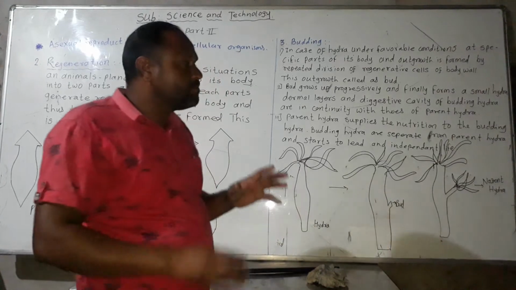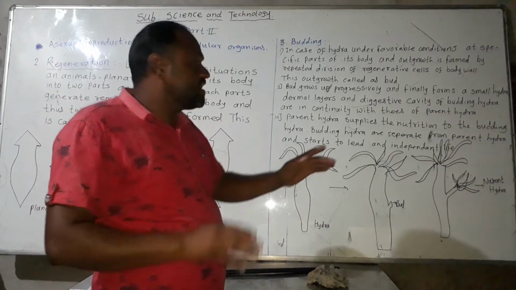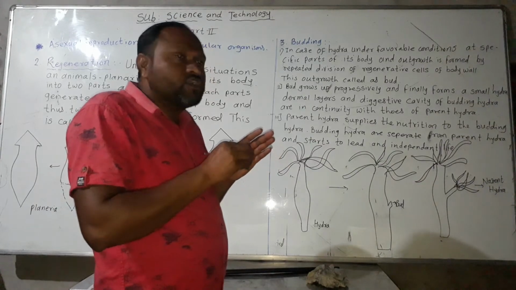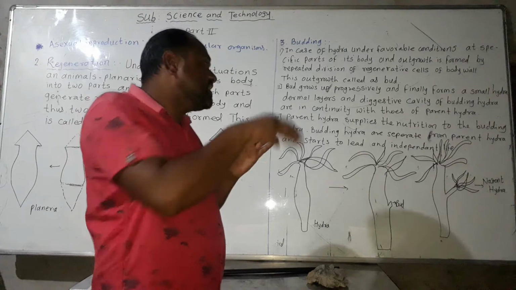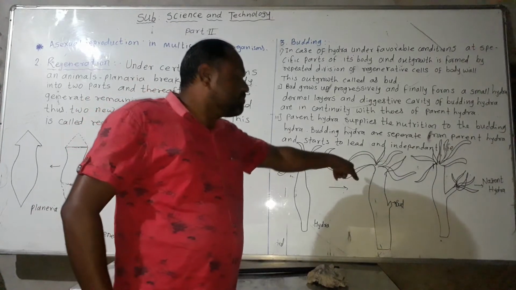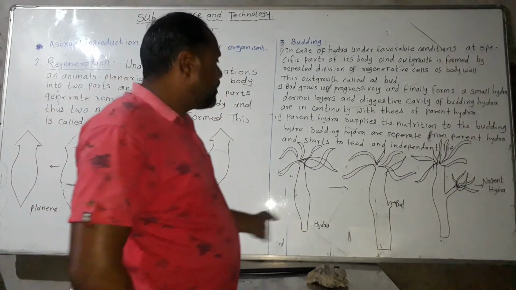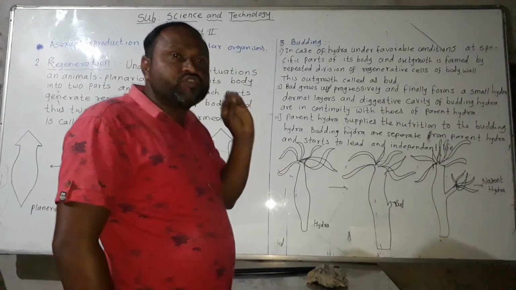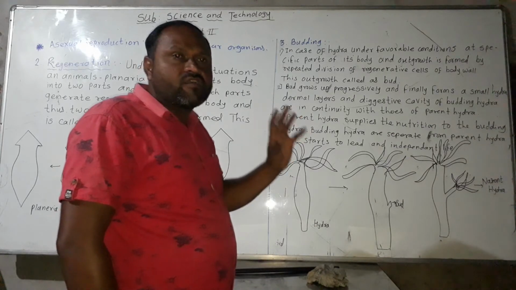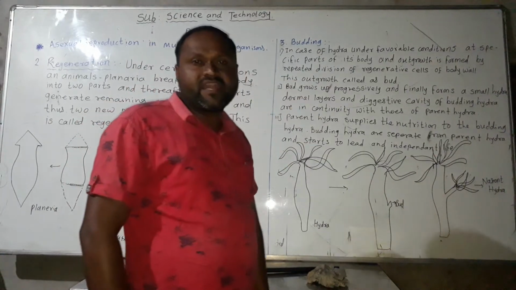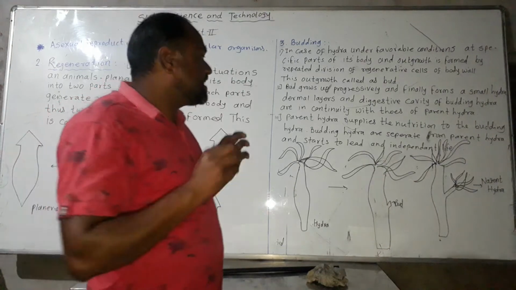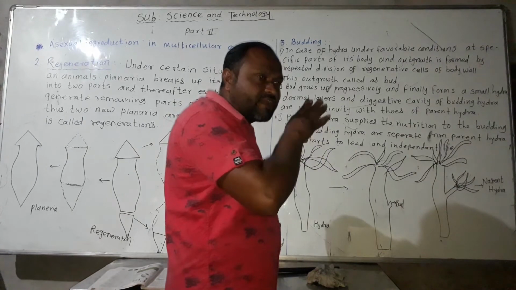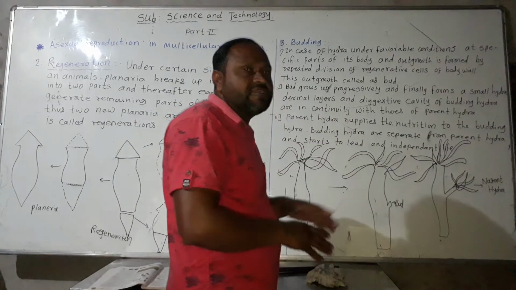That young hydra is like the parent hydra, but it is not yet mature, so it is not independent. It survives dependently, with all nutrition provided by the parent hydra. When the young hydra matures, it becomes free from the parent hydra.